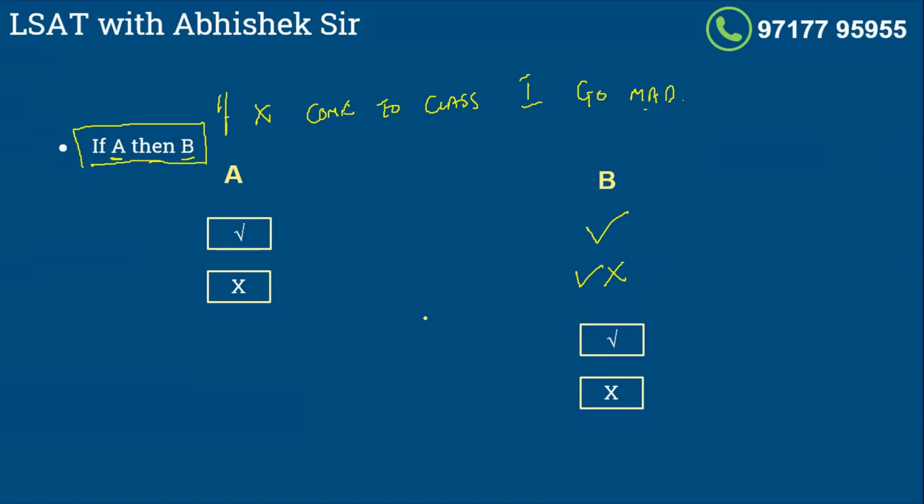Now let's say I give you information about the effect. Now you know for a fact that I am mad in the class. You are asking a question and I'm giving you, let's say I'm getting mad at you, right? So my mood is really mad. So if you know that I am mad in the class, what can you conclude about student X? Yes, he may or may not have come to the class. Because as we've already established, there could be many reasons why I might lose it. So if I am mad, you cannot with 100% guarantee say that X would have come to the class. He may or may not have come to the class, right?